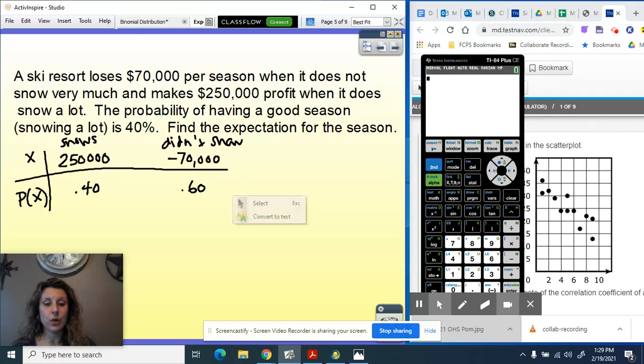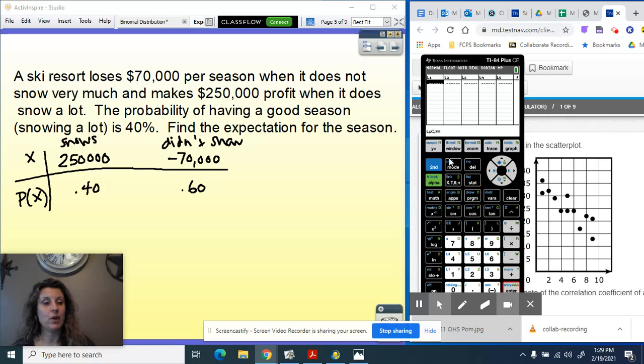We also could enter these into our calculator, so I'm going to go over those steps. We press stat and enter. We put our X values in list 1, so 250,000 and negative 70,000. And we put our probabilities in list 2, so we have 0.4 and 0.6.